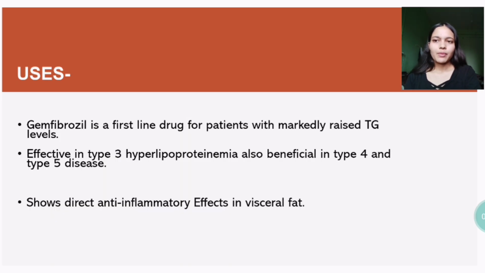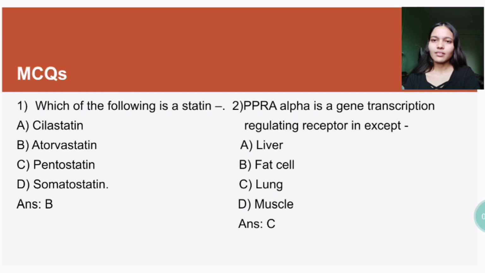Uses include gemfibrozil, which is a first line drug for patients with markedly raised triglyceride levels. It is effective mainly in type 3 hyperlipoproteinemia and also beneficial in type 4 and type 5 disease. Shows direct anti-inflammatory effects in visceral fat. So this was all about statins and fibrates.